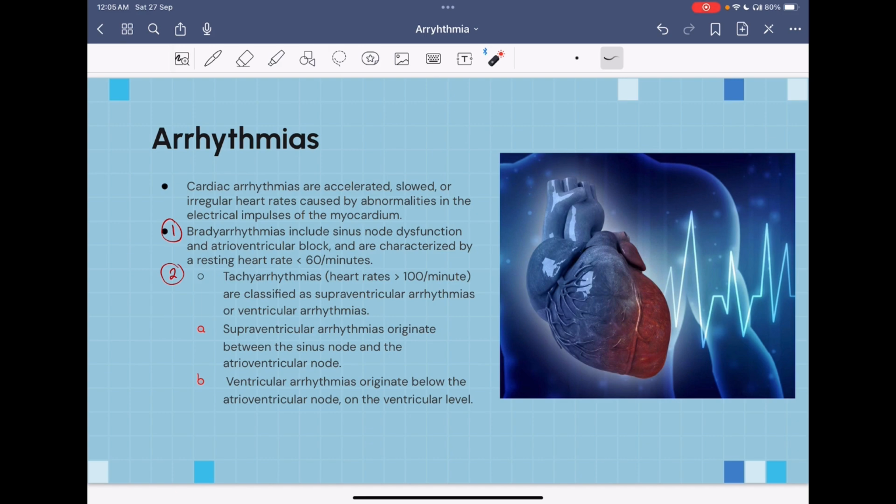Tachyarrhythmias are when the heart rate goes way more than 100 beats per minute, and they can be classified as supraventricular or ventricular arrhythmias. Supraventricular arrhythmias originate between the sinus node and the atrioventricular node, and mainly occur in the atrium, while ventricular arrhythmias originate below the atrioventricular node and occur at the level of the ventricles.